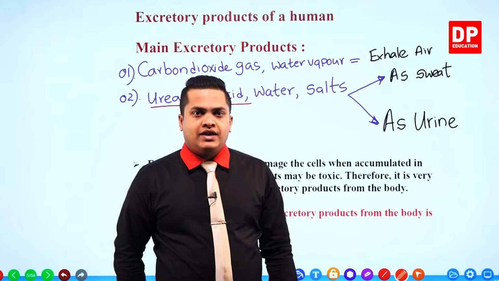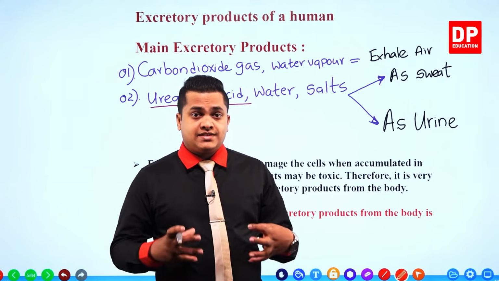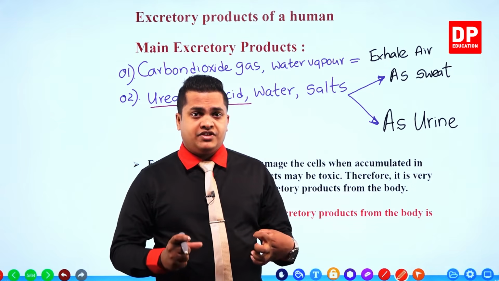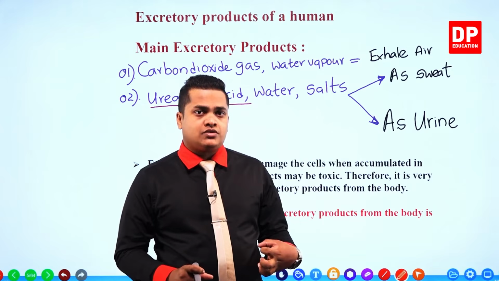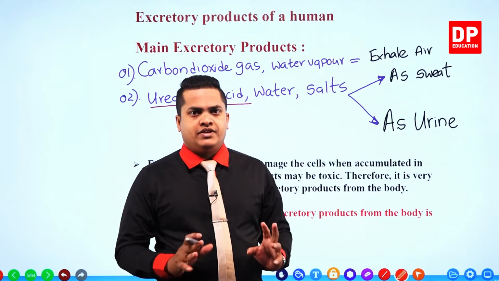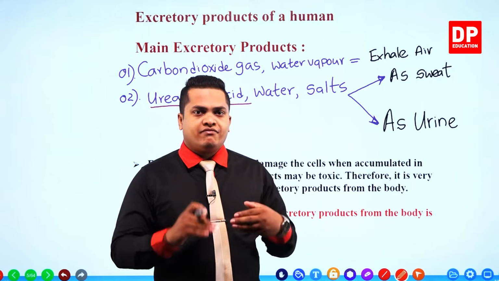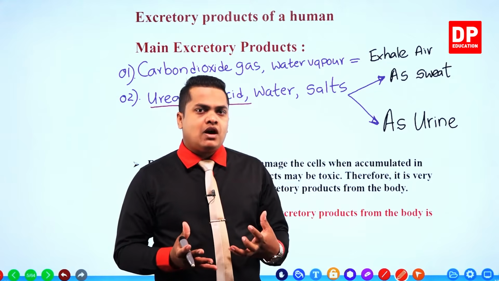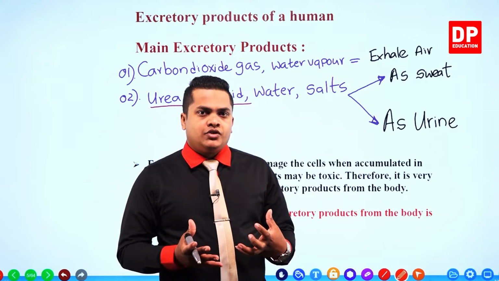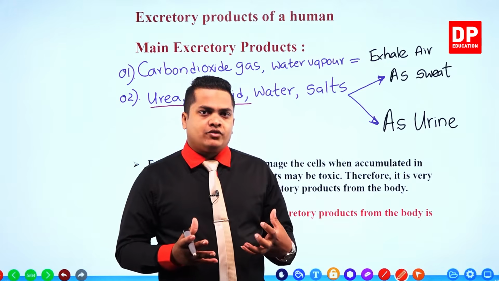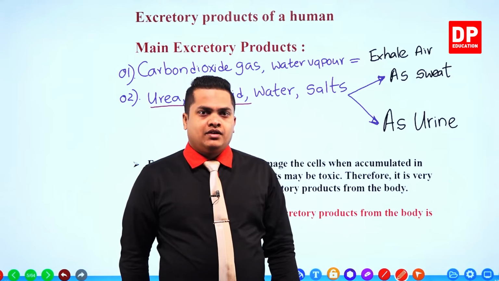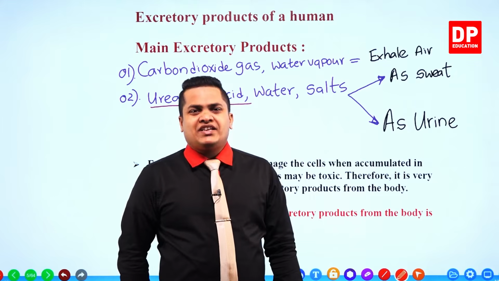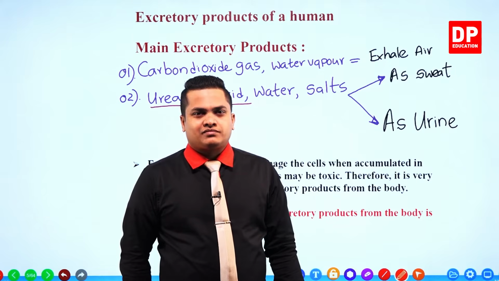Definitely the plant will die, because there is a certain amount of toxicity stored within urea also. It's a good fertilizer, we know that, but if more urea is provided, the plant will die.